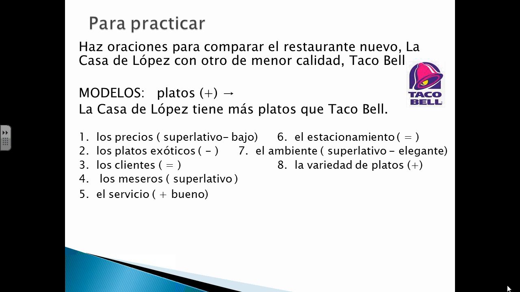So in this situation, you're going to be comparing. La Casa de López is a nicer restaurant than Taco Bell. Okay. This is less quality food, Taco Bell. So you're going to be comparing them using superlative here. You're going to be using menos here. You're going to be using right here a comparison of equality, etc. This is a comparison of inequality, a superlative, etc.